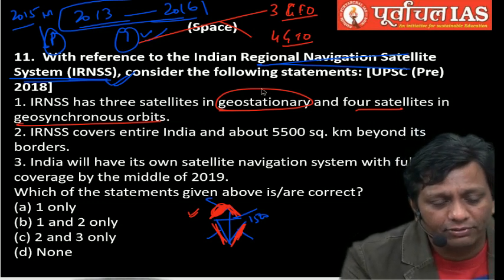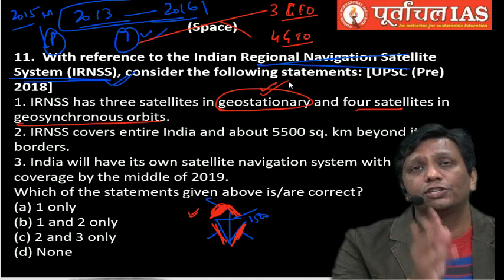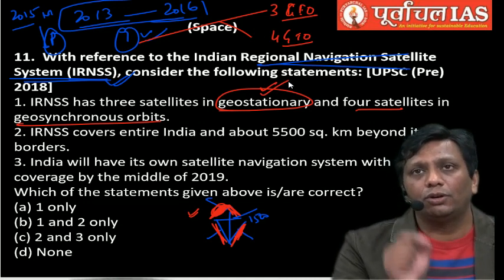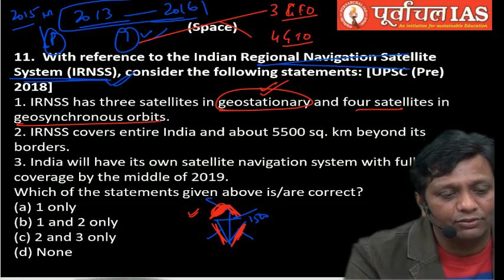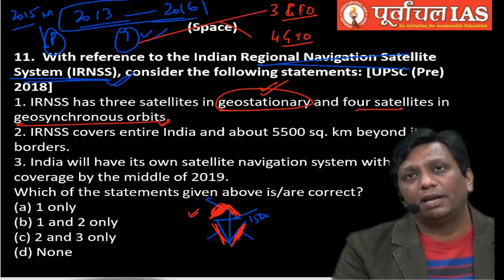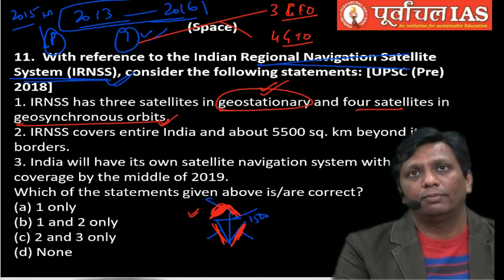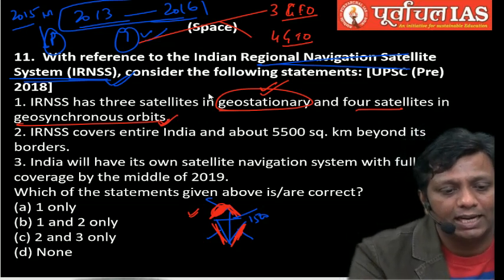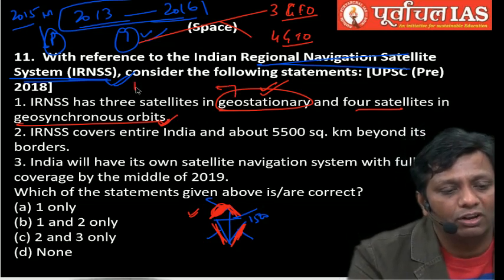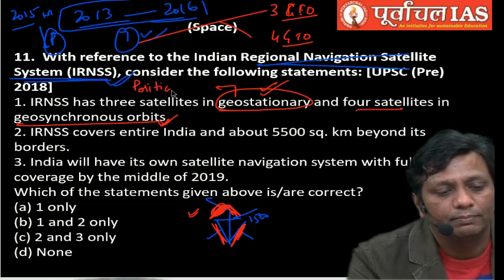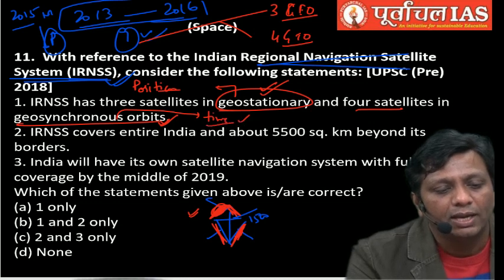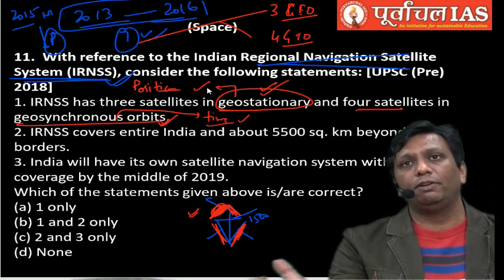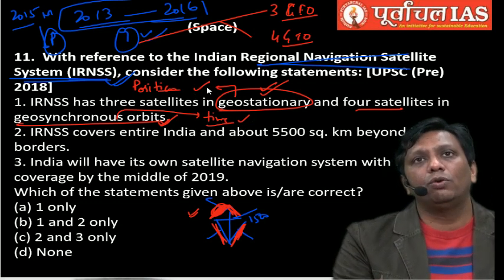Geostationary is that satellite, guys, which is always fixed location-wise. A particular location is always in front of the satellite. And geosynchronous is that at a particular period of time, the satellite will pass over that particular region. This is the meaning of geosynchronous. When I take your class, at that time I will define that geostationary always has a specific position, and for geosynchronous you always try to find what is specific in respect of time. In that way you will understand very easily the difference between geostationary and geosynchronous.